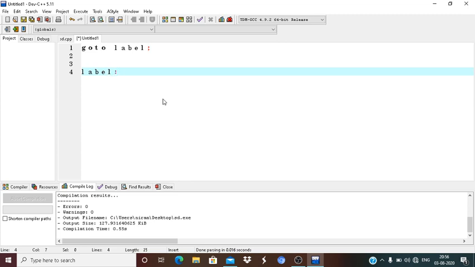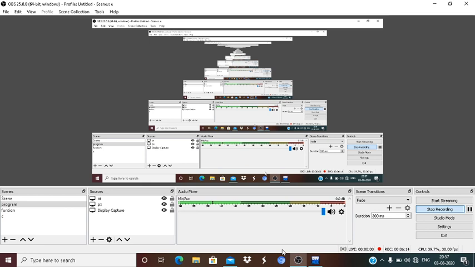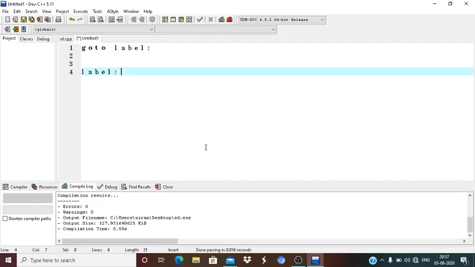So what is this? It means that here the goto, when you use it, because goto is a keyword. Okay, so goto is a keyword statement. It is used to transfer the control from one place to another place in our program.